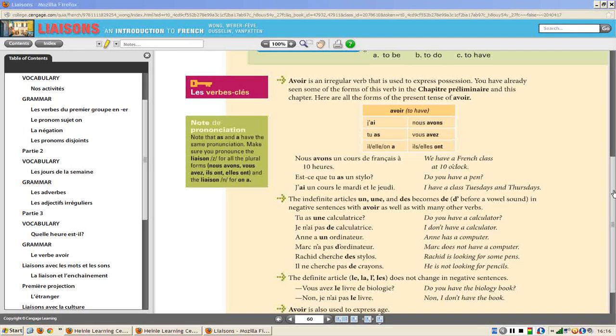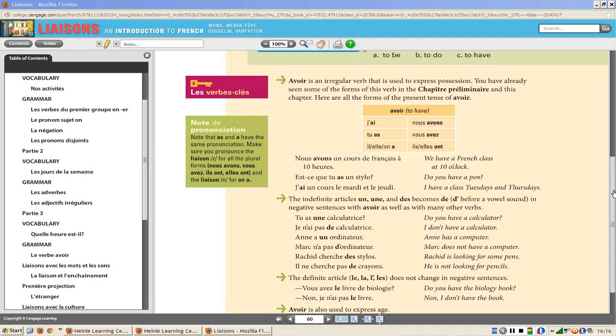So, for example, Anne a un ordinateur. Anne n'a pas d'ordinateur. Anne a une calculatrice. Anne n'a pas de calculatrice. So, before calculatrice, de. Before ordinateur, it's that de, but with an apostrophe, so it makes d'ordinateur.